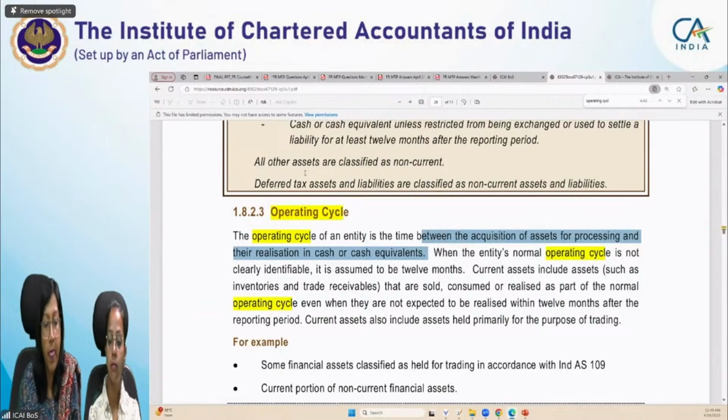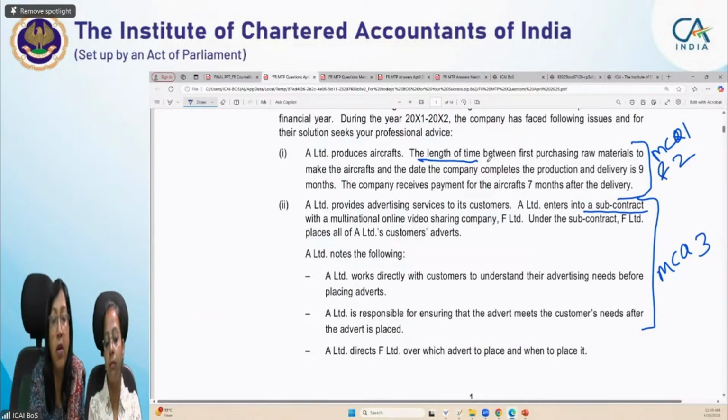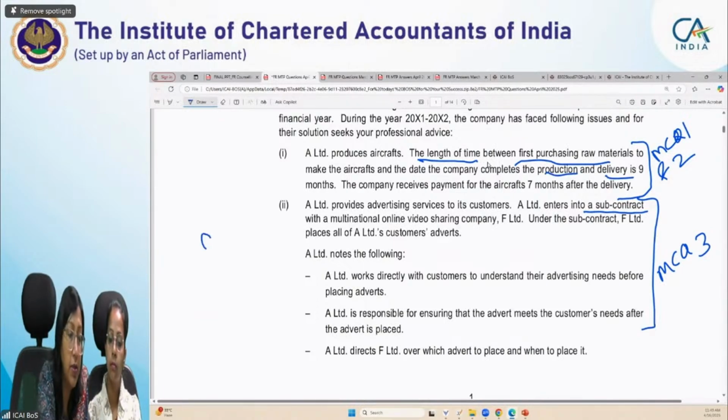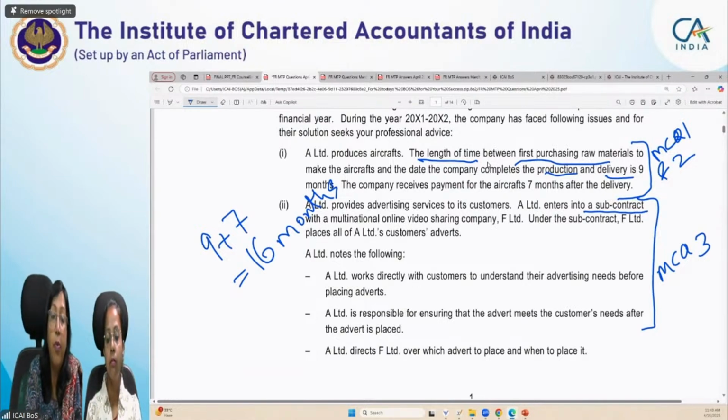Okay, so now we'll come back to our question paper. Here it was mentioned that the length of time between purchasing the raw material, making the aircraft, and the date the company completes the production and delivery is 9 months. So you get 9 months for production, and the company receives payment for the aircraft 7 months after the delivery. So how many more months does it take to get cash and cash equivalents? 7 months. So the total is 16 months for the whole process to complete, to realize whatever process you have done in cash and cash equivalent. So what is the operating cycle? The length of the operating cycle will be 16 months.